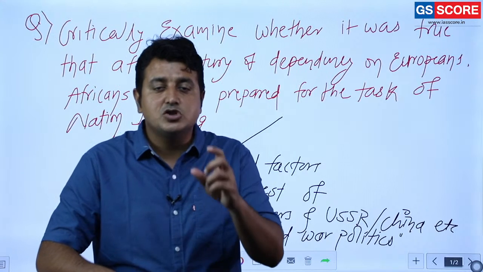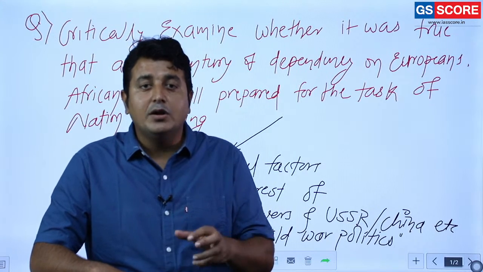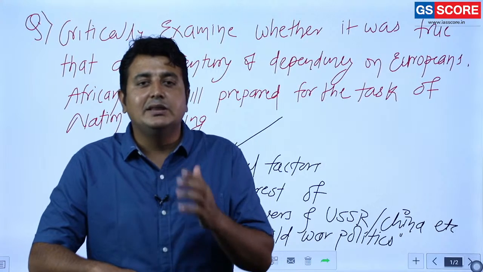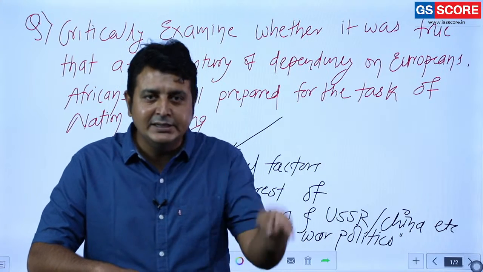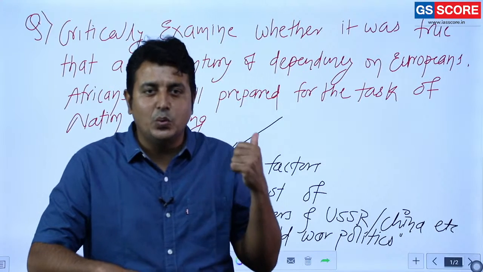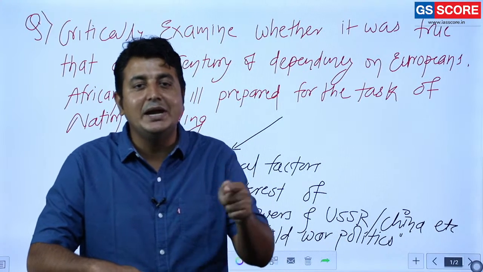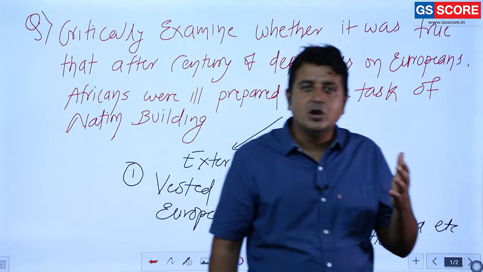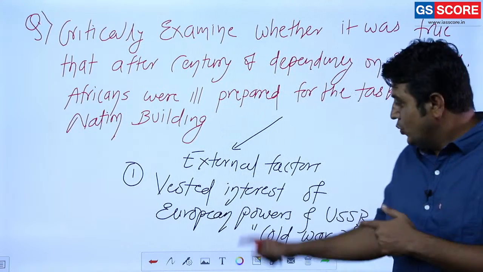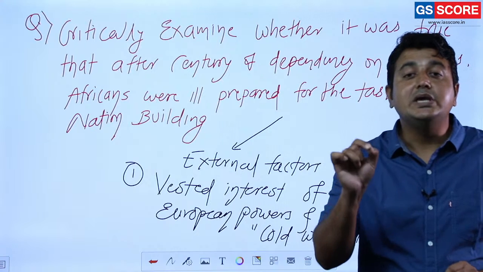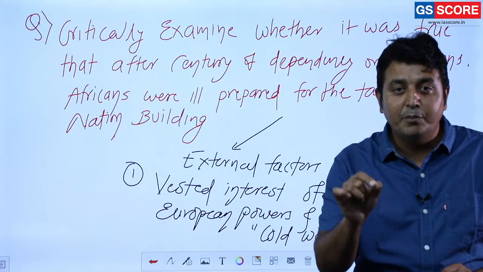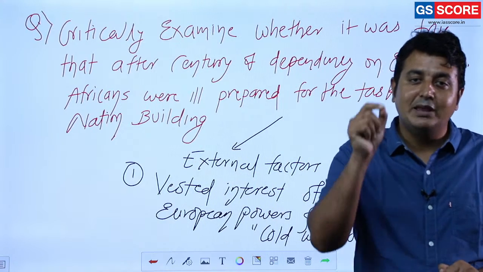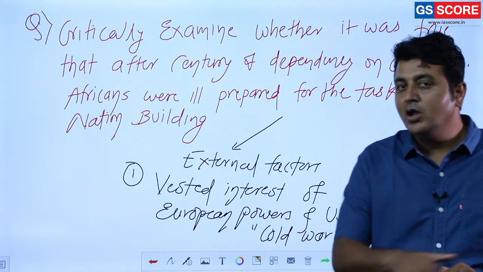And if African nations are powerful, or if they are in a position to take their own decisions, do you really think these African nations are going to allow these Western European powers or communist powers to interfere in their day-to-day affairs? Of course not. So what do they want? They want a weak government, which rules these African nations just in namesake. They should act as a puppet in the hands of Western power or communist power.